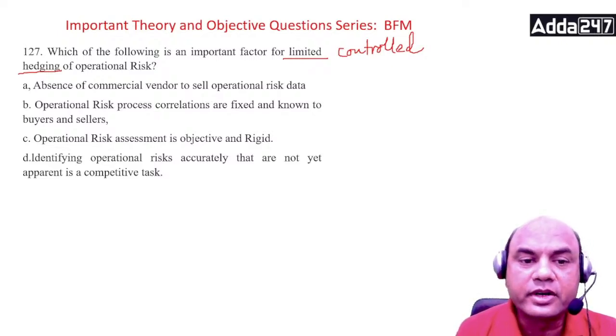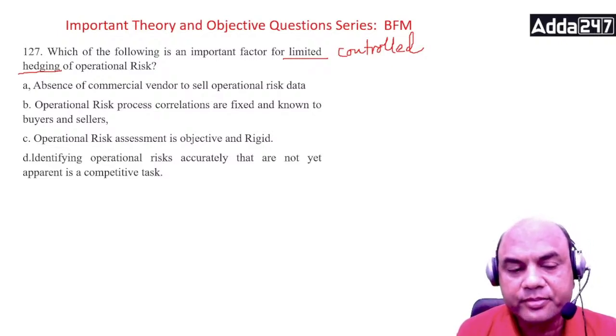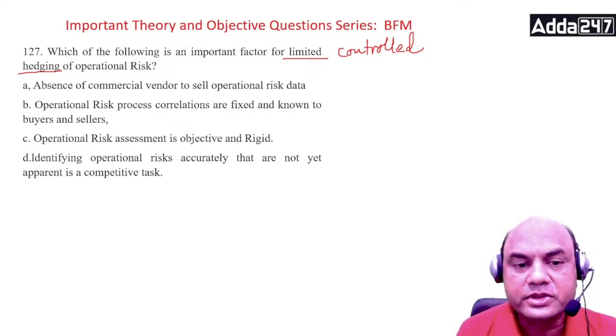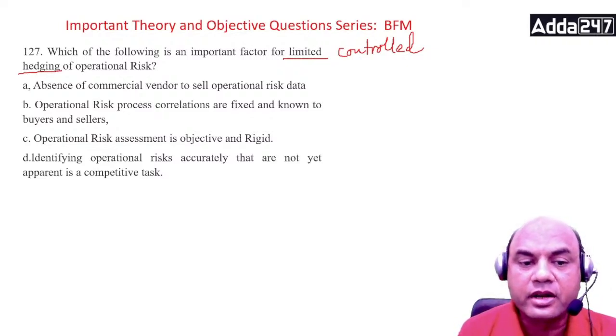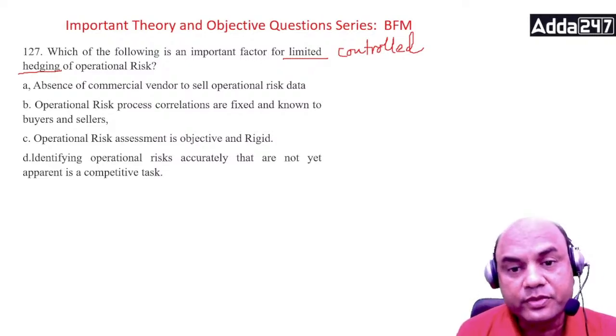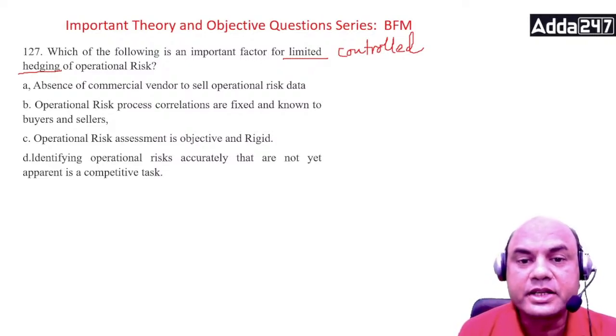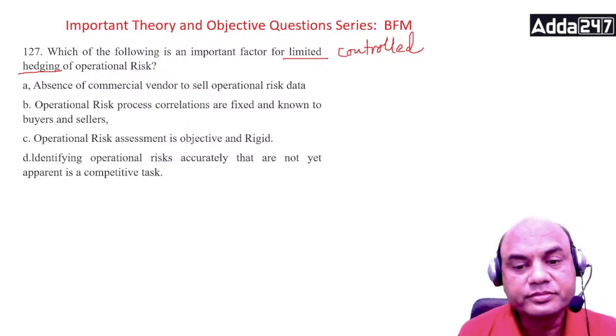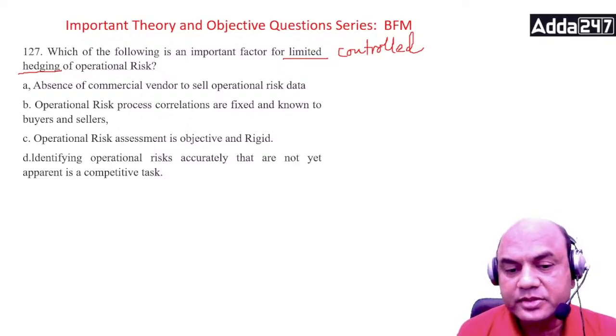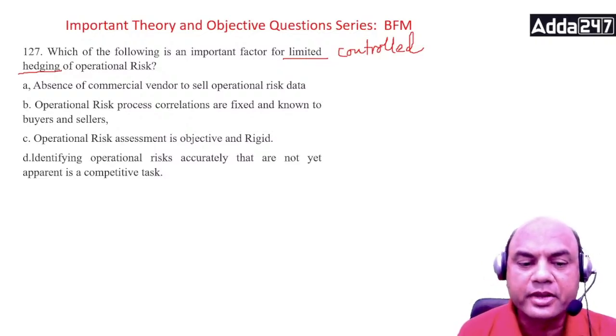Absence of commercial vendor to sell operations risk data. Operational risk process correlations are fixed and known to the buyers and sellers. Operational risk assessment is objective and rigid. Identifying operational risk accurately that are not yet apparent in the competitive task. So which of them is used as a limited hedging? Okay, limited hedging. Let's look at it. So the answer is, okay, before coming to this answer, let me give you some